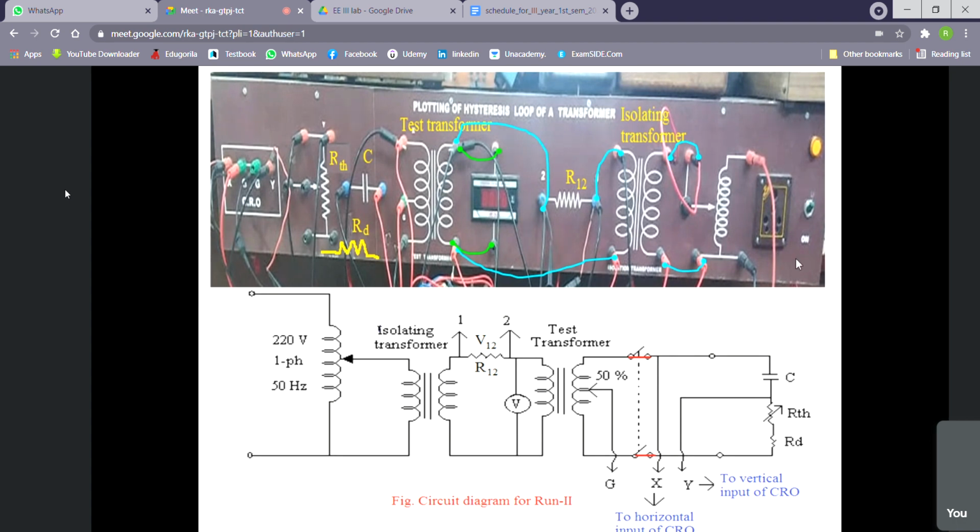Now you have to make the secondary circuit. In the secondary, you see from the top there is a capacitor we have to connect. Just from the top, we connect the capacitor. Then from the capacitor to the resistor, right? Actually in the circuit, there are two resistors. So this is one resistor, RTH, and then we have to take this decade resistor RD in series, say RTH plus RD.